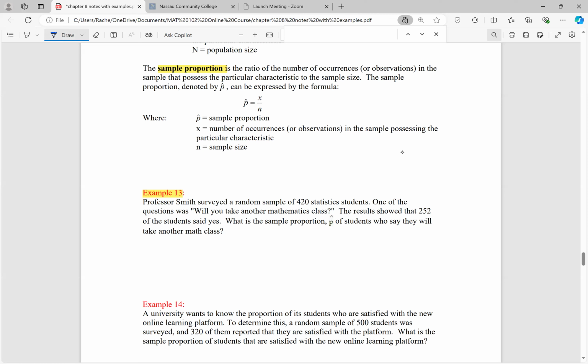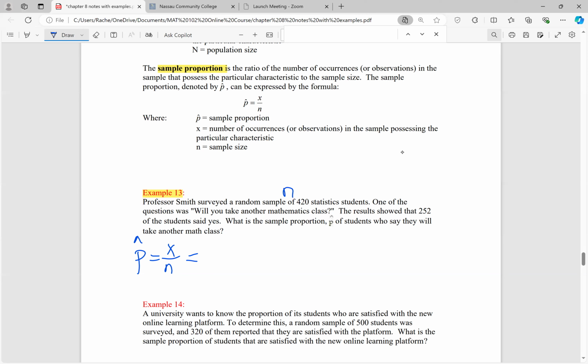So I'm asking you to calculate the proportion of students from this sample that said, yes, I'm going to take another math class. So this is just going to be a ratio or a fraction. It's X over N, where X is the number of students that said yes, that possess this particular characteristic, which is, yes, I'm going to take another math class. And then we have to divide by the sample size, which is 420.